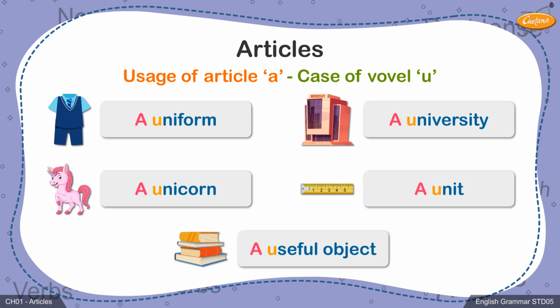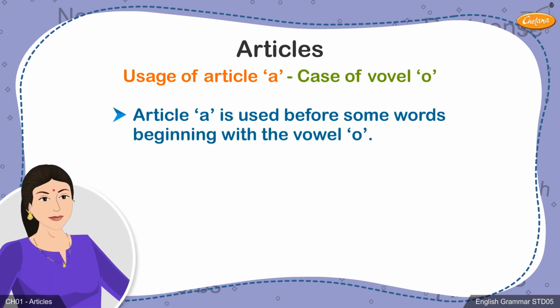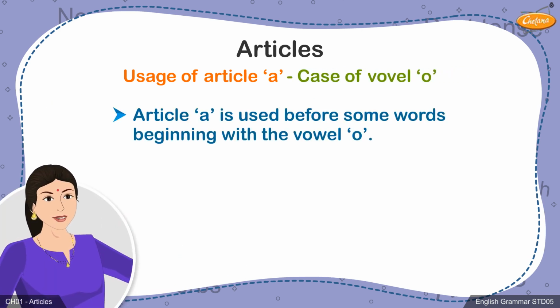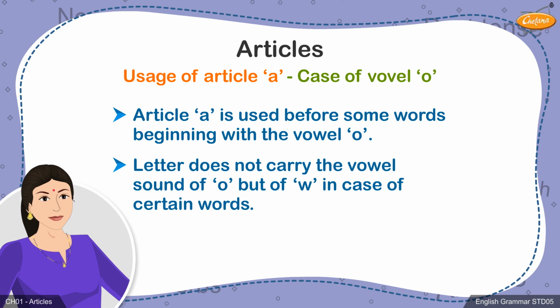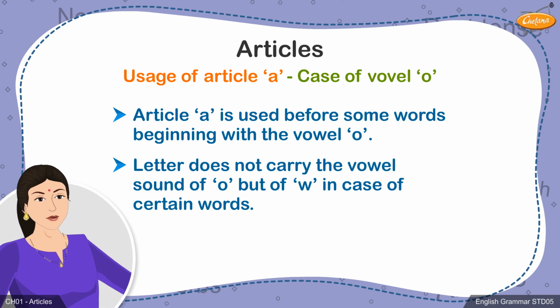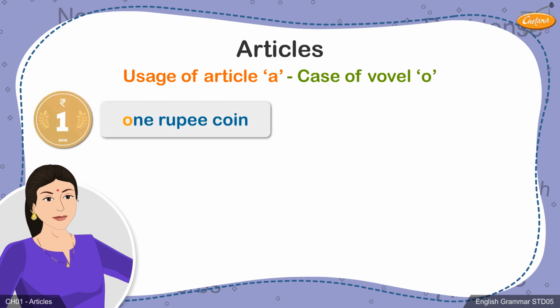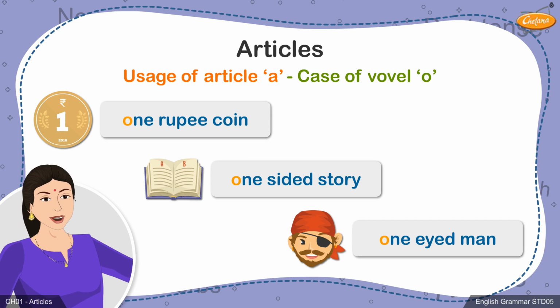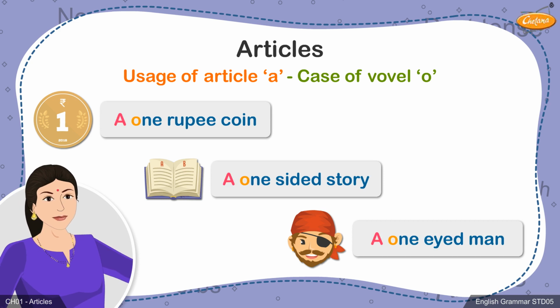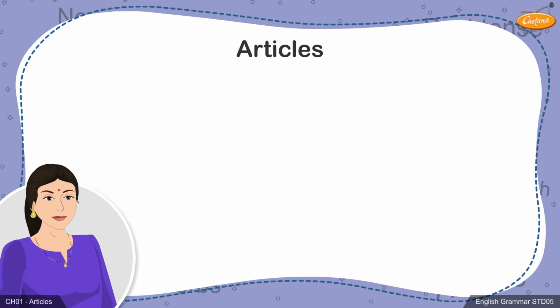However, the article a is used before each of these words. The article a is also used before words beginning with the letter o, since this alphabet carries the consonant sound of w and not the vowel sound of the letter o. In words like one rupee coin, one-sided story, one-eyed man, article a is used.